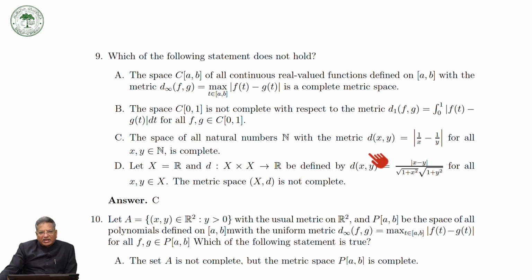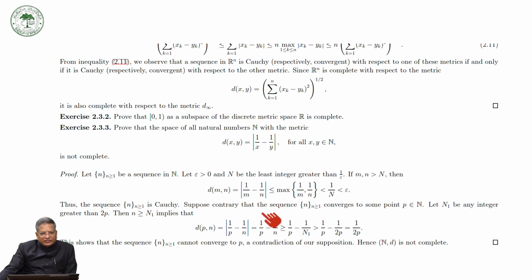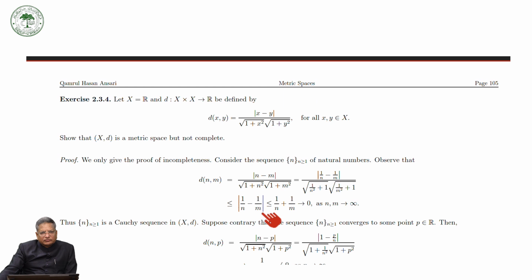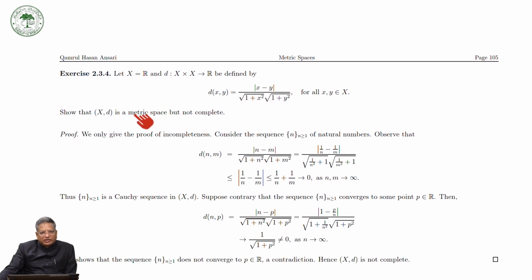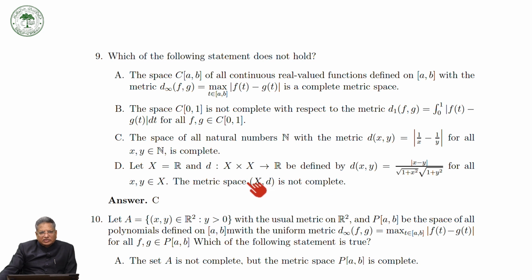At the same time, we have proved in the exercise that the set of real numbers R with this metric d is not complete. So this statement is true, but statement C is not true. This way you can see.